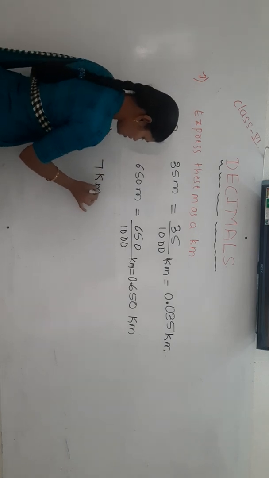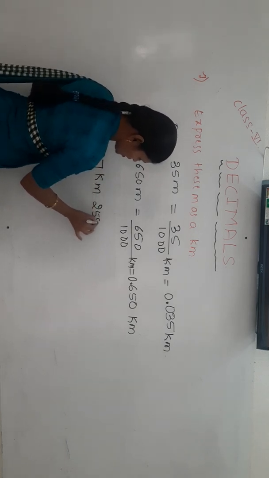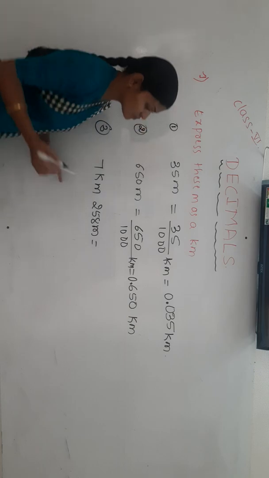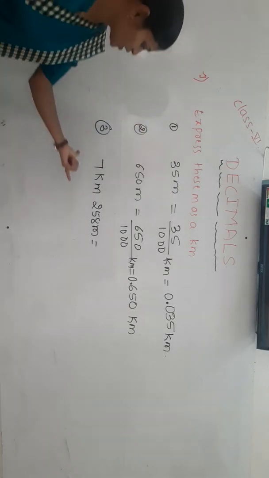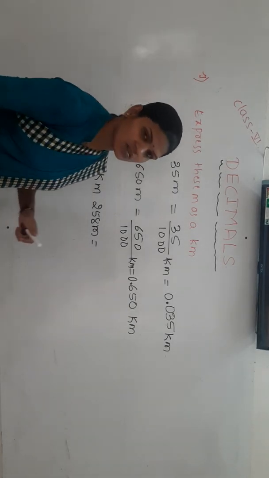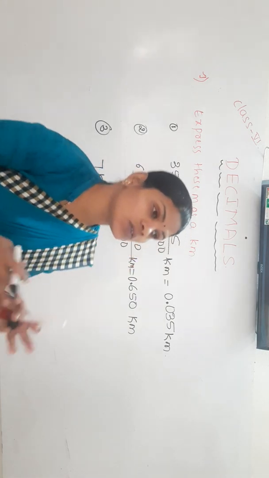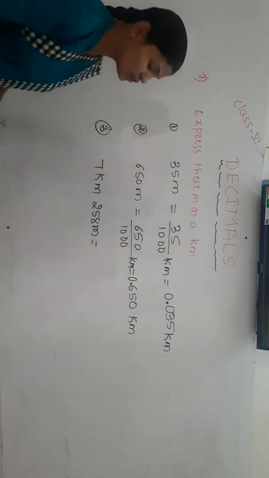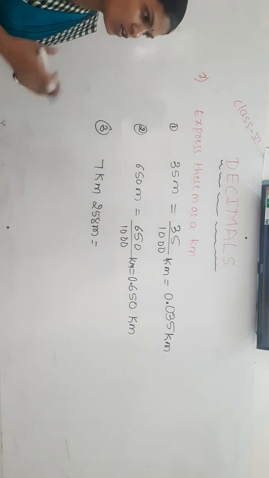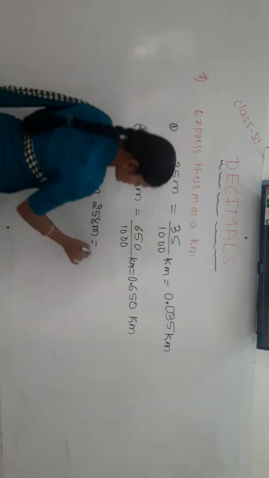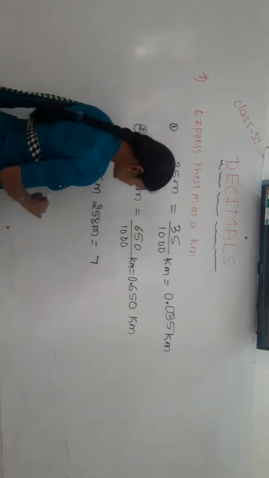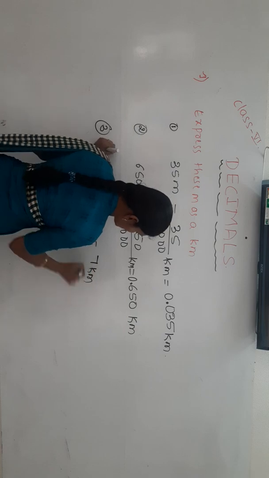Next one, 7 kilometer 258 meter. We have to express it in terms of only kilometers. Together it is now in terms of kilometers as well as meters. First we have to express it in terms of only kilometers. 7 kilometer keep as it is.